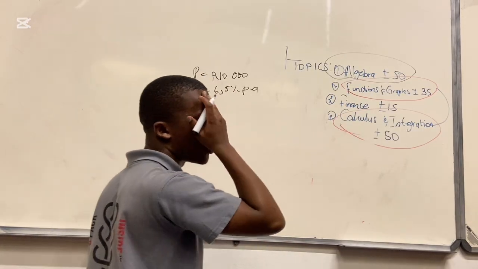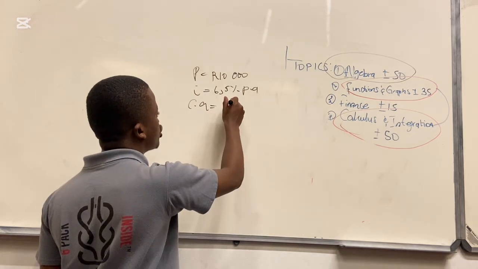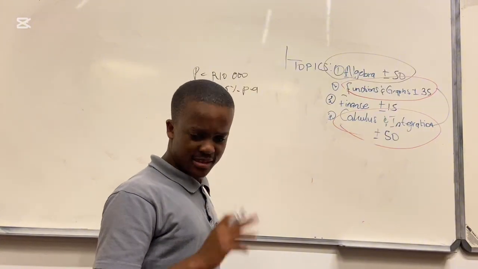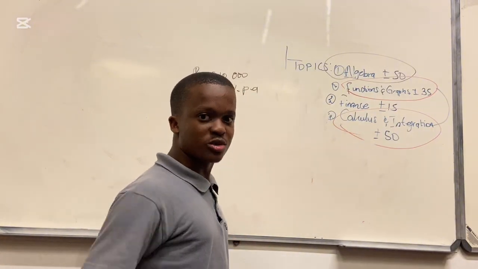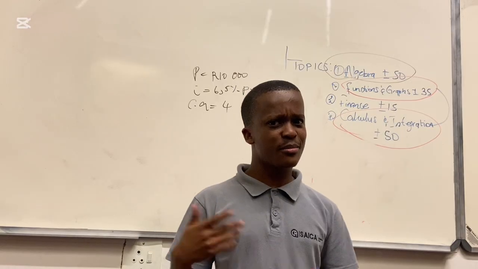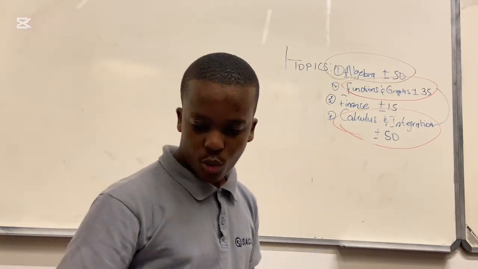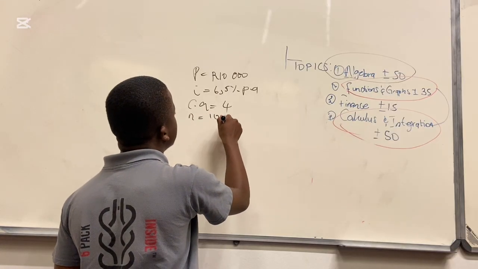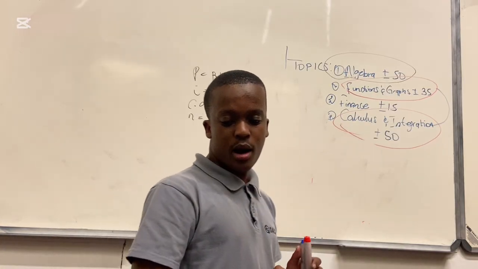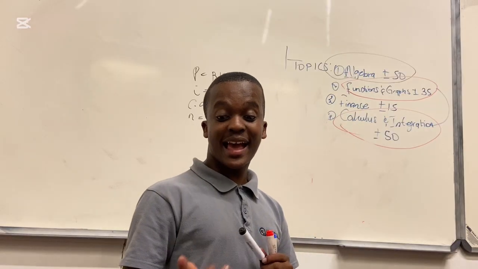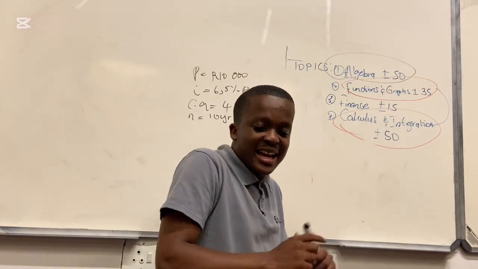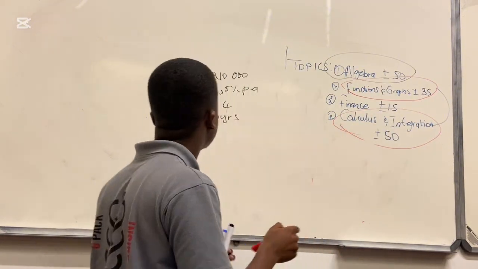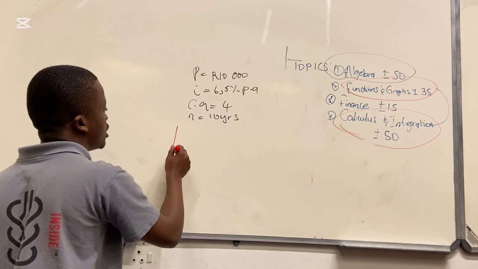Quarterly is 4, like a quarter, yes, it's 4: term 1, term 2, term 3, term 4. So we have quarterly for 10 years. Then in the question, after 3 years, the interest rate changed. Now, this is where we apply our timeline. This is where we apply our timeline. We have what?